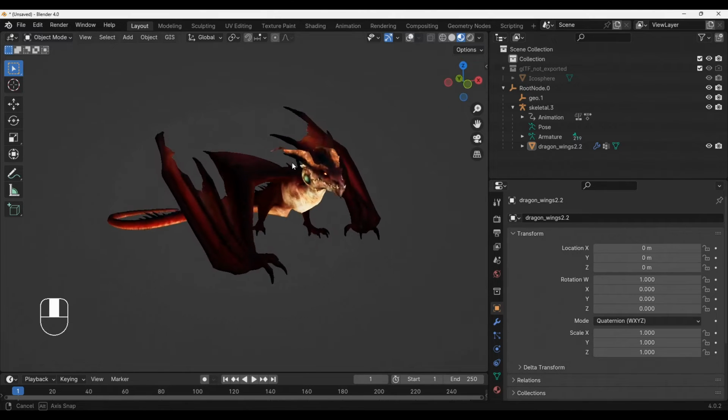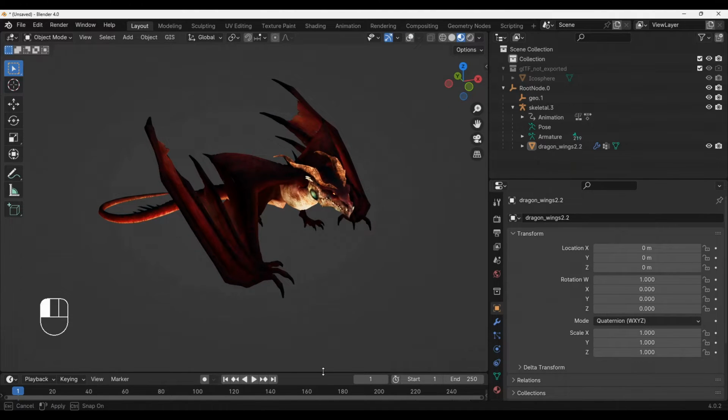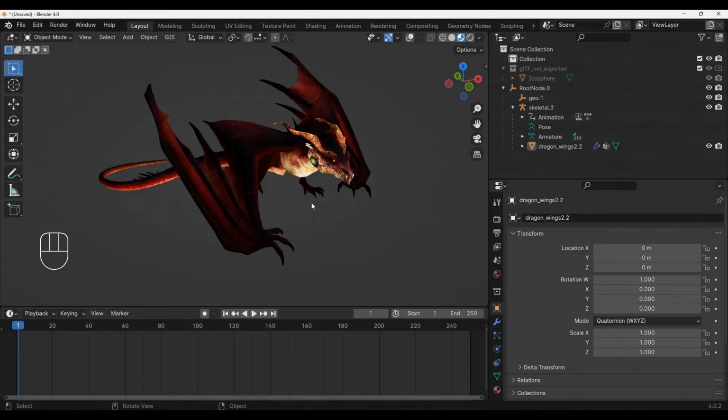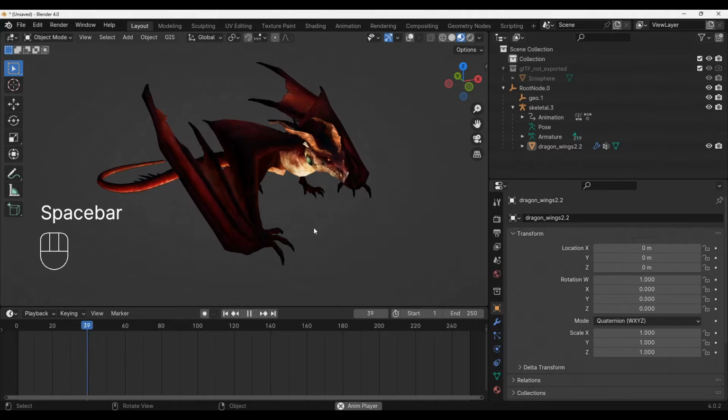You can press the middle mouse button to rotate the 3D viewport in Blender. Click on Play Animation button to watch the model's action, or press spacebar on your keyboard.